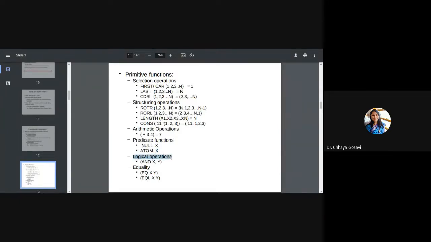Then logical operations: you can perform logical operations like and, or, XOR, not, nor on two different operands. Equality: the EQ function is used to check equality of two atoms, and the equal function is used to check equality of two lists. Different languages have different functions, but these are the sets of primitive functions each language should provide: selection operations, structuring, arithmetic, predicate, logical, and equality.